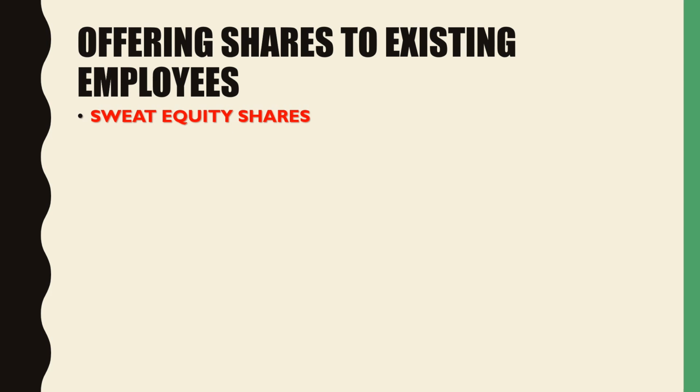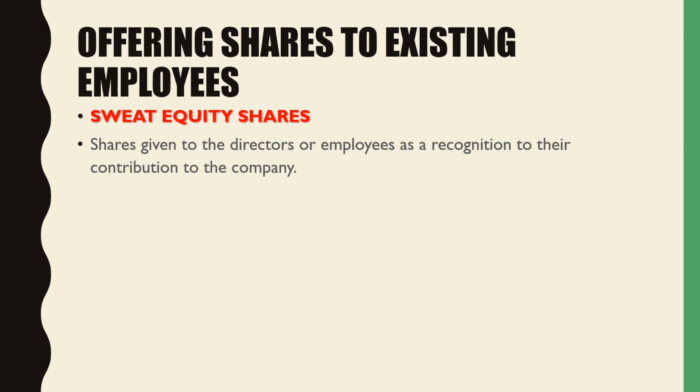They have offered to be working for that particular company. They have shown their dedication towards the company. So, these shares are given to the directors or employees as a recognition to their contribution to the company. And so these shares are going to be offered because they have been working for the company. They have shown a loyalty towards the company.